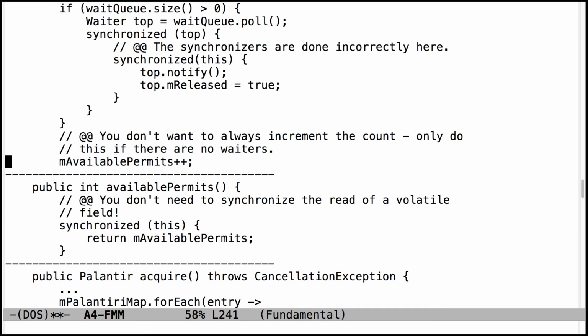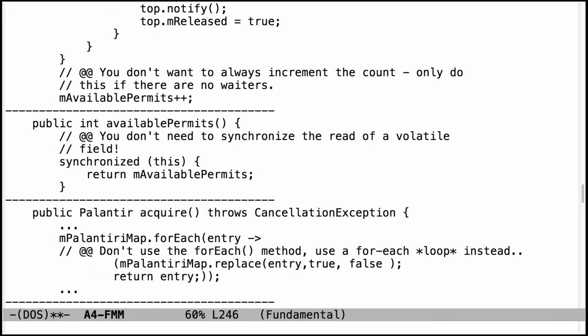And you need to be careful. You should only be incrementing the count if there are no waiters. If there are no waiters, then you increment the count. But otherwise, you don't have to increment the count. This is a minor point, but it's important.